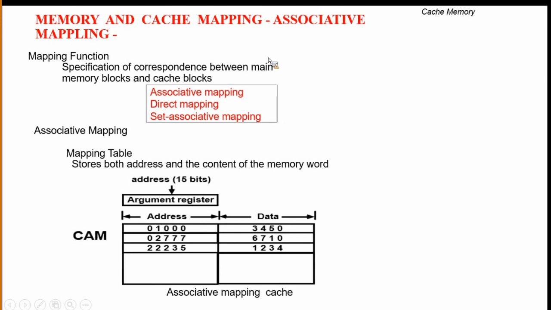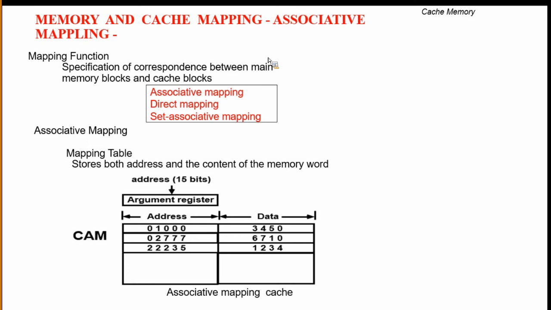Mapping is a process by which the corresponding word is transferred from main memory to cache memory. Mainly it is the specification of correspondence between main memory blocks and cache blocks.